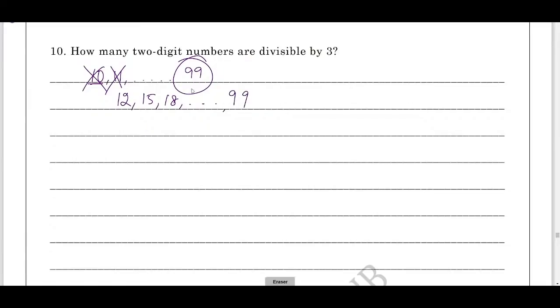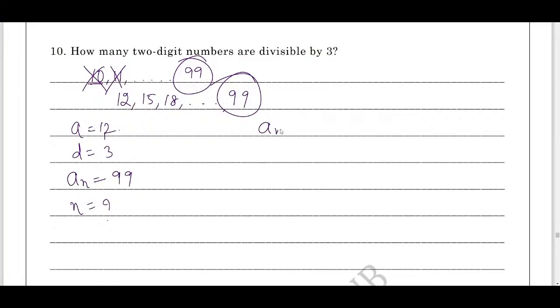This is how you form the AP. You should divide. If you get the remainder 0, that means it is divisible. Otherwise, it is not divisible. You should form the AP. Then find out the value of a is 12. What is the value of d? d is 15 minus 12, which is 3. Now, what is the value of n? The last term is what? 99. The n value we should find out.